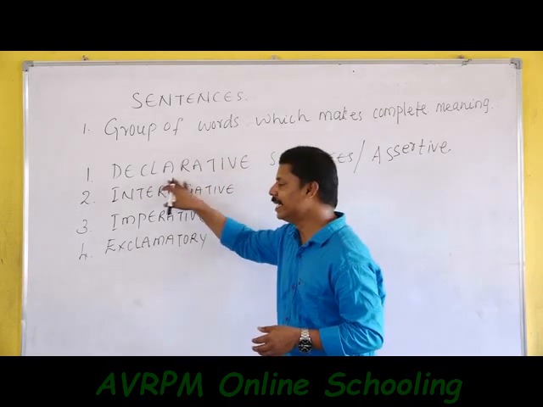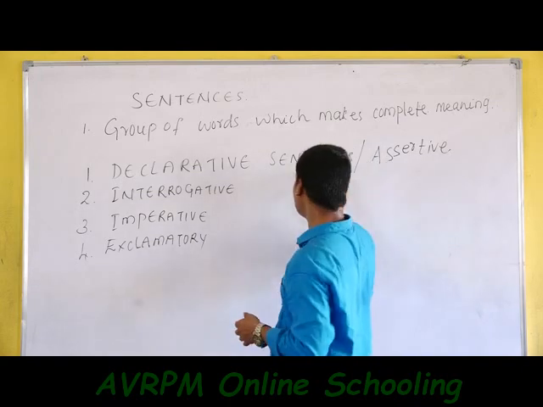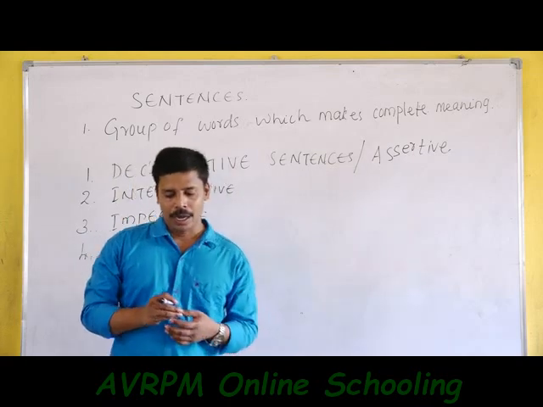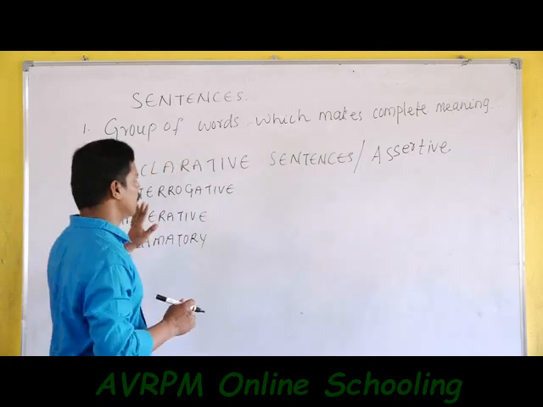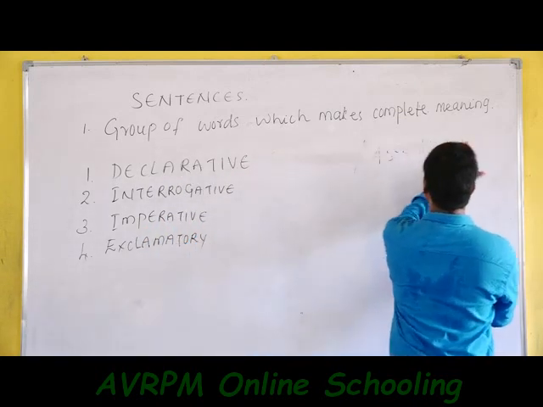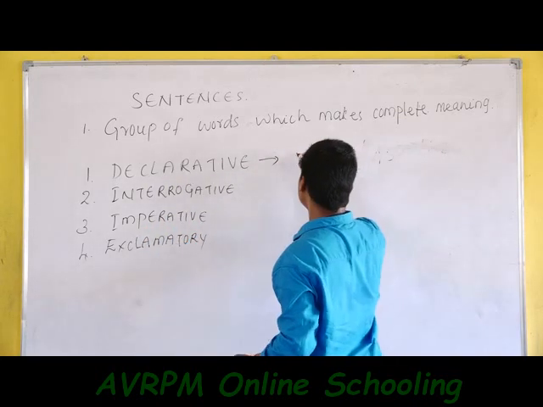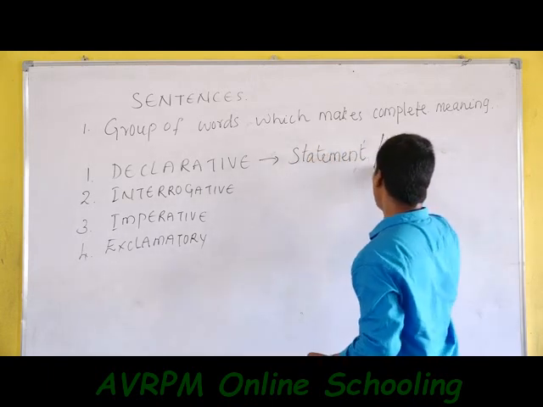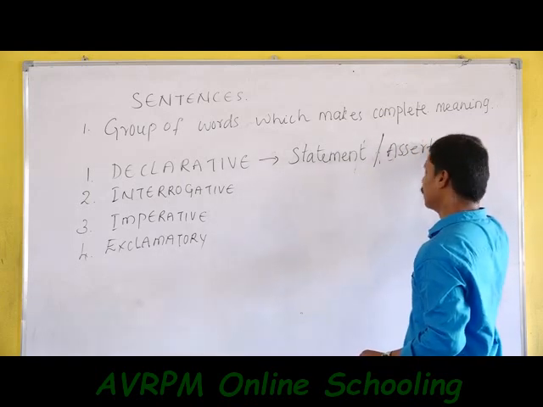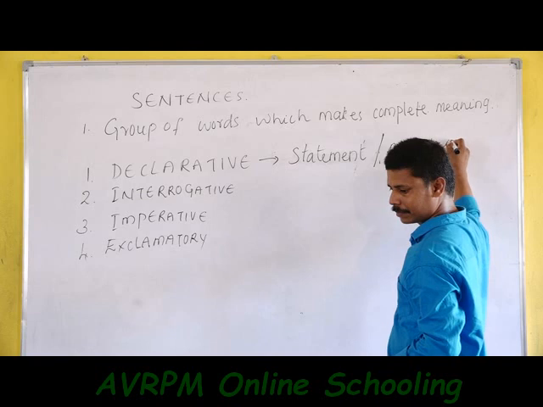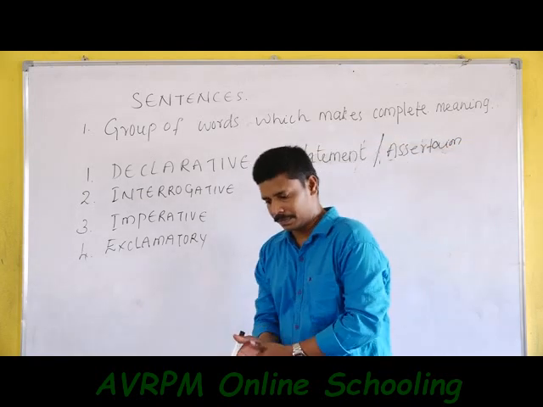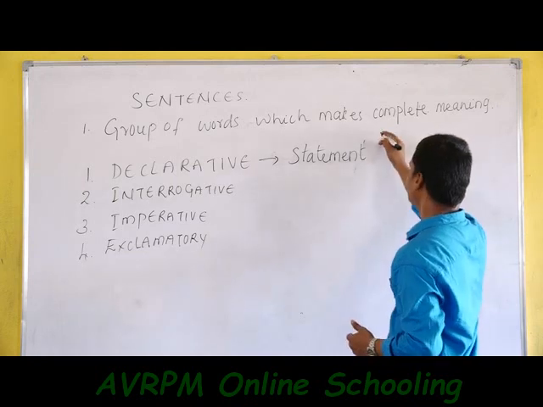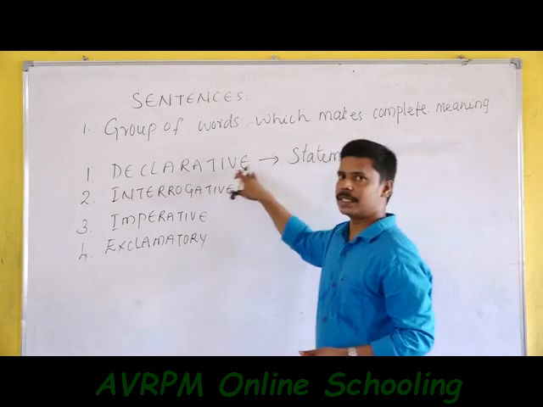Now let us go to what is a declarative sentence. A declarative sentence is nothing but a sentence that makes a statement or assertion. That we can clearly understand. A declarative sentence is a statement or assertion. A declarative sentence is a statement.